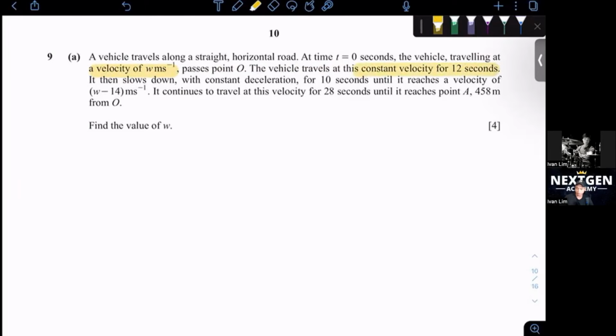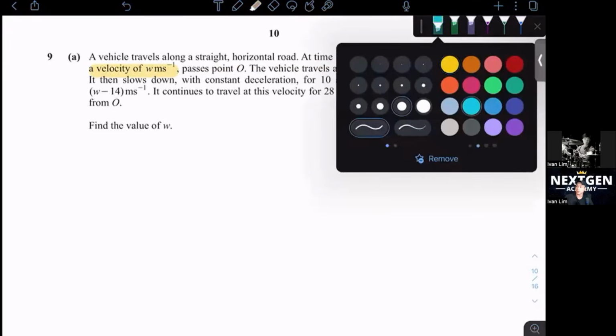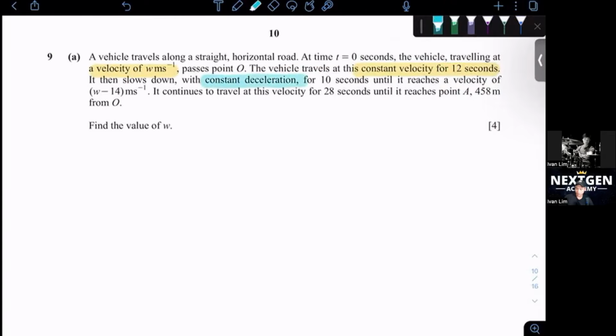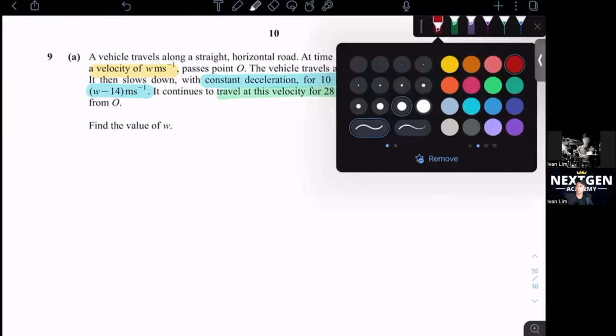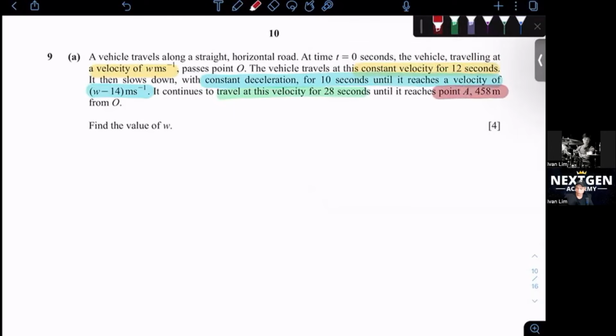It then slows down with constant deceleration for 10 seconds until it reaches a velocity of w minus 14 meters per second. In the third part, it continues to travel at this velocity for 28 seconds until it reaches a point A, 458 meters from O. So this is your journey.